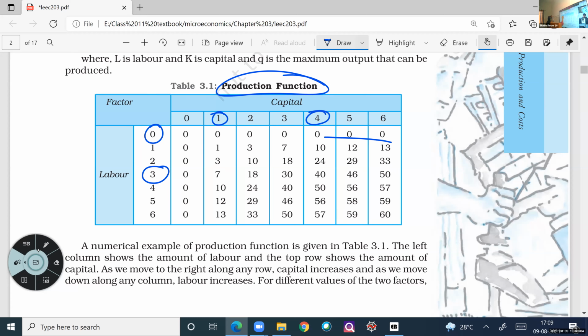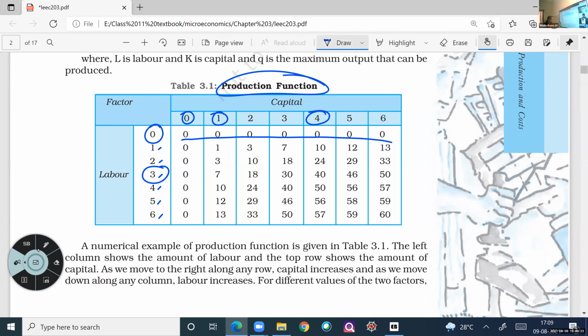The same way, if you take capital 0 and remaining 1 labor, 2 labor, 3 labor, 4 labor, 5th labor, 6th labor, you can see there is no production. So it is compulsory that when we are taking inputs, there should be some amount of inputs, then only the production output will be there.